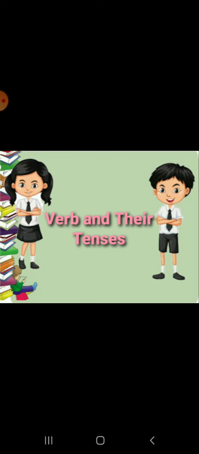Students, yesterday we learned about verbs and the different uses of verbs and how they act. Today we'll be learning about the verb and the tense, how the verb and the tense walk together, how we relate the tense and the verbs, how the verbs play their action in the tense topic.